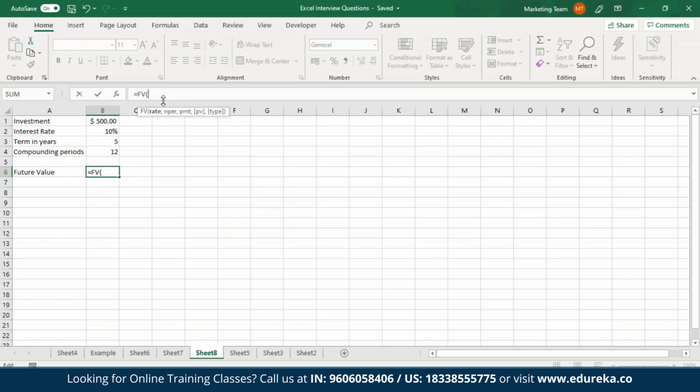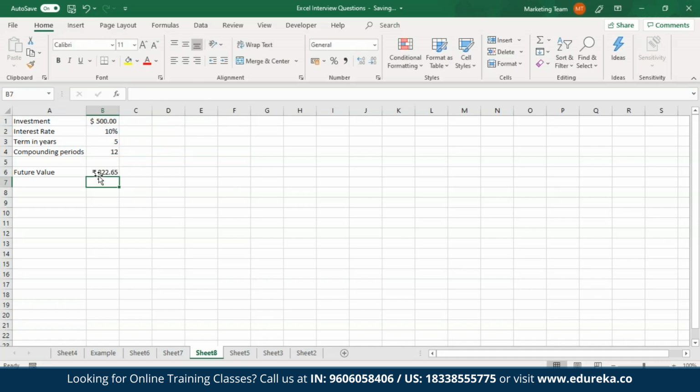First, I should type in the rate. To calculate the rate, like I've already told y'all, I'll have to divide annual rate by periods. So that will be B2 divided by B4. After this, I'll have to specify number of periods. That will be obtained by multiplying B3 and B4. The periodic payments value I'll specify as 0, and then I'll specify minus of B1 as the investment rate. Now this is because the money has been taken from my end.